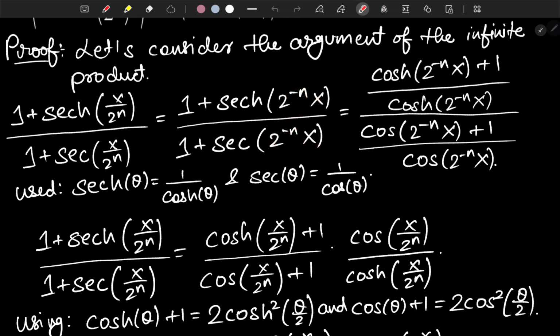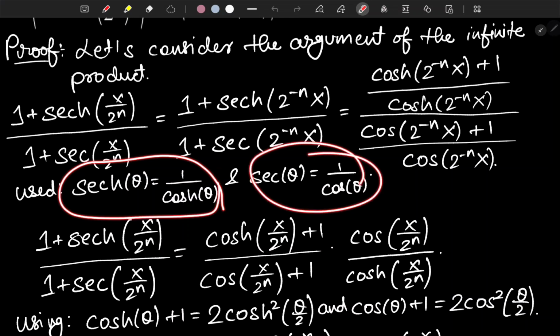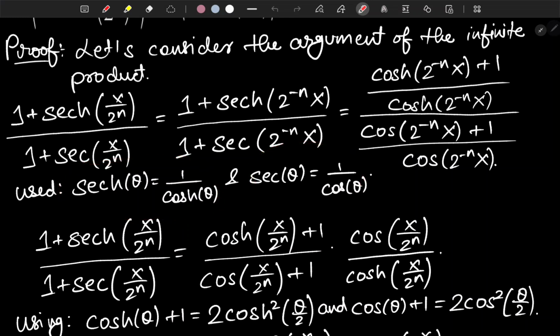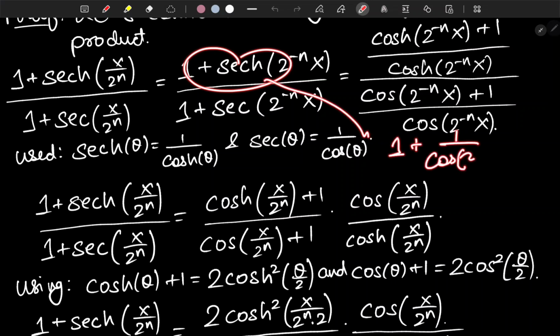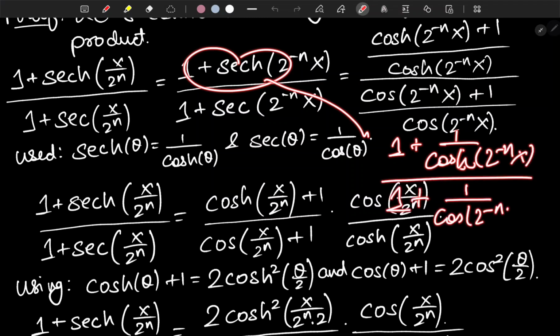And again, we have these two formulas by which we can say that these two are the reciprocals of the hyperbolic cosine of theta and the cosine of theta, respectively. If we use those, this is going to be 1 plus 1 over hyperbolic cosine of 2 to the negative nx, over 1 plus 1 over cosine of 2 to the negative nx.